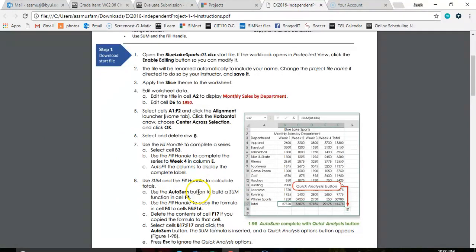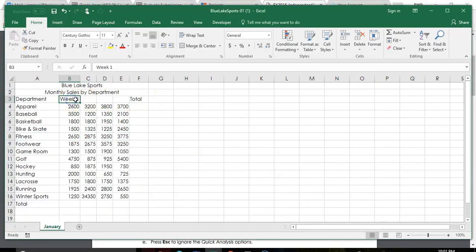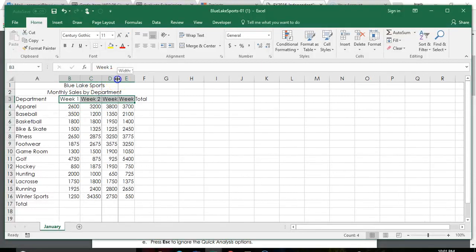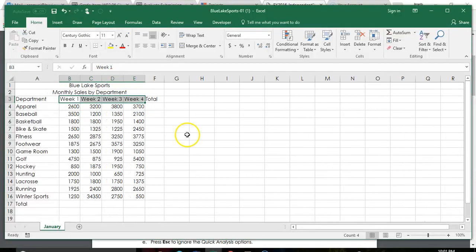Step number 7, use the fill handle to complete a series. So in B3, we're going to fill it all the way to column E so that it is up to week 4. So this is a really nice feature in Excel, as it will take it and create a series for you. And then I'm just going to auto fit my columns so that all the stuff is shown. So it knows that I have week 1, so it figures by copying it, it's going to continue that sequence. 2, 3, and 4. So you don't have to sit and type all that in.